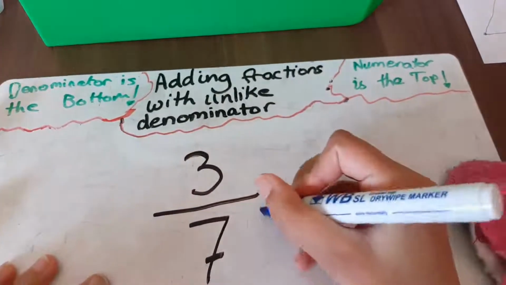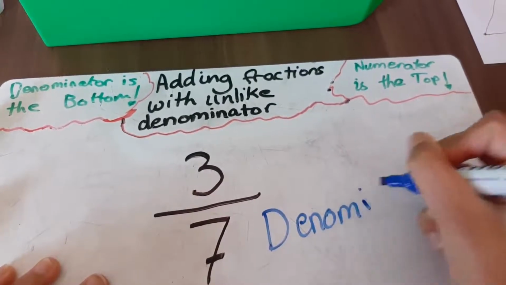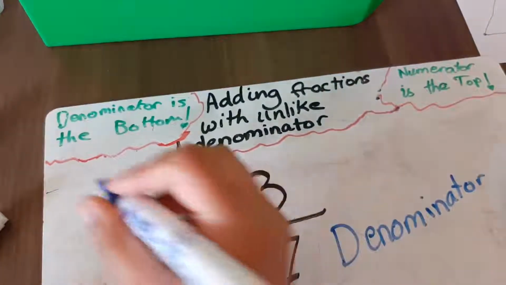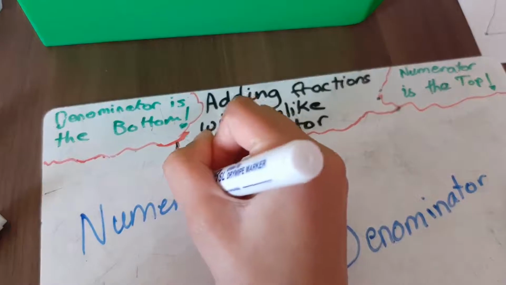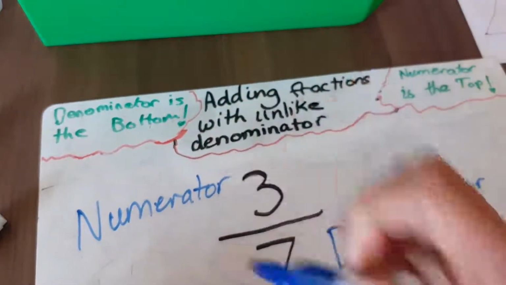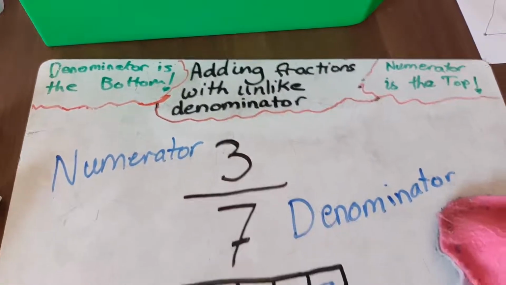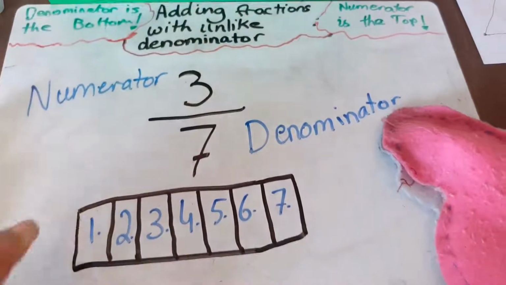this is the denominator, and this is the numerator. So, there you go. And now I'm going to show you just like what I did last time.